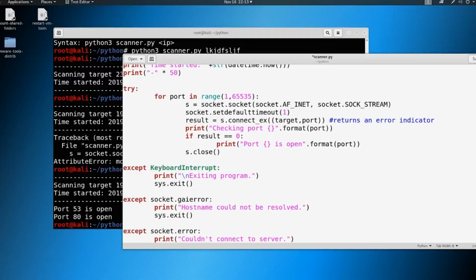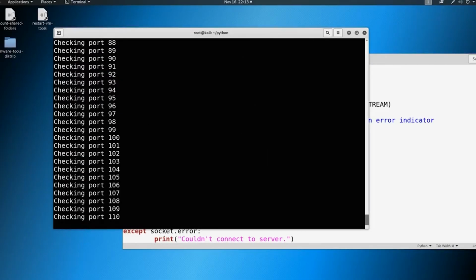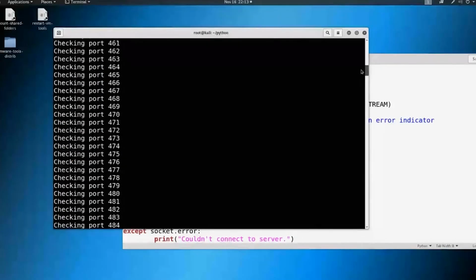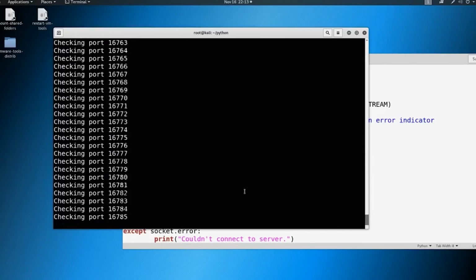So when we save this and run it, let's take a look. It's checking through all these ports. It's going kind of fast, and it's finding ports, but this isn't pretty. We only want it to say when the port's open, but it's taking some time. We're on port 20,000 of 65,000.